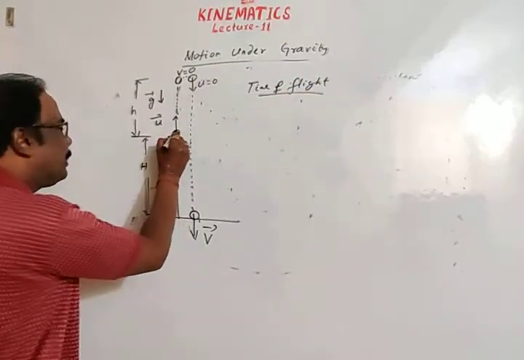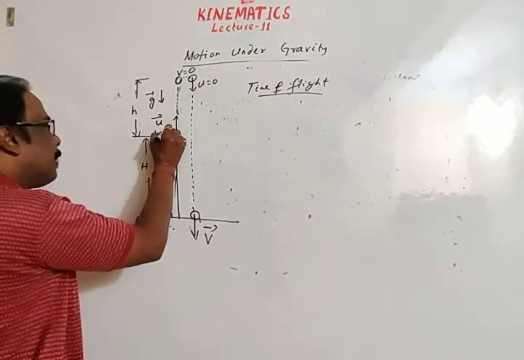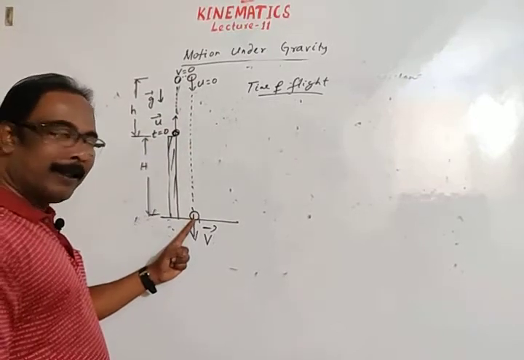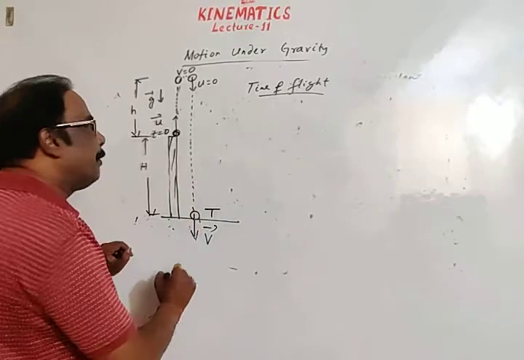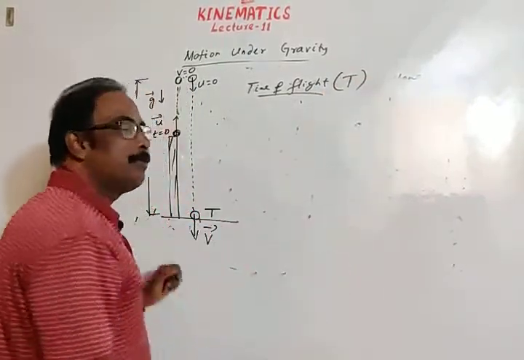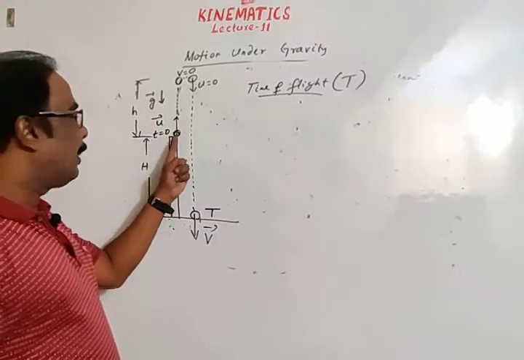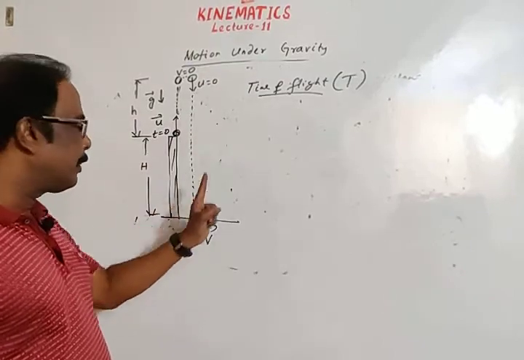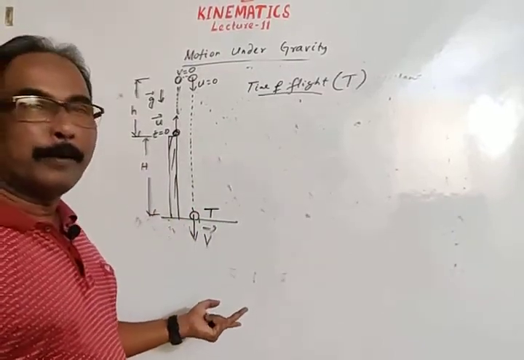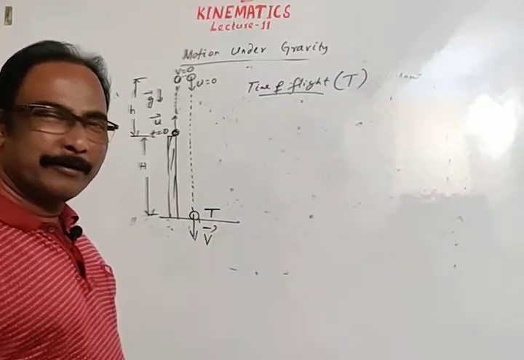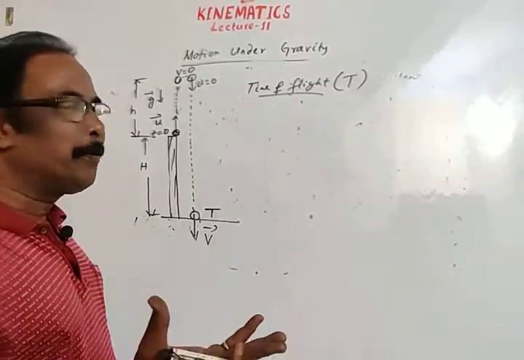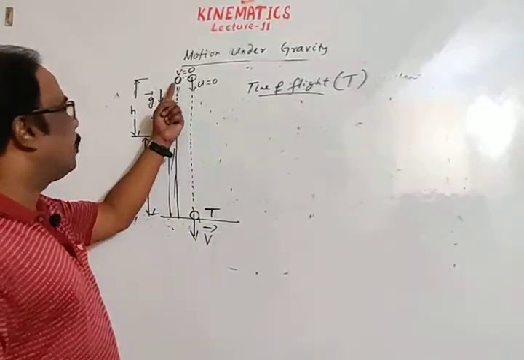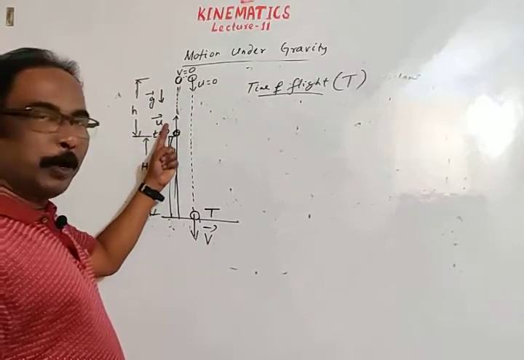Okay, when the body is thrown from this position, let instantaneous time is 0, body moves up and again strikes the level ground or horizontal surface, let time is t, then total time of flight is t, during which at t0 the body leaves the contact and during whole time t the body is in space and when time is t the body strikes on the ground. We have to find time of flight. This is very easy, but we have to apply our convention. Initial direction is positive. Initial direction is upward. G is in downward direction.